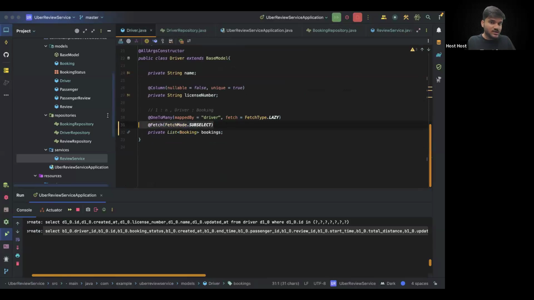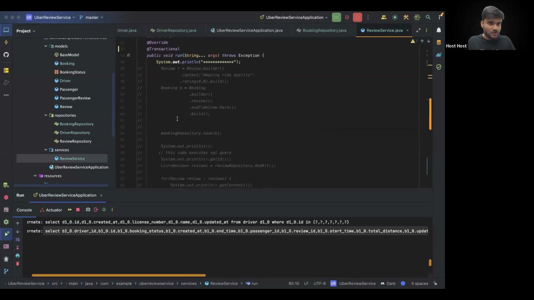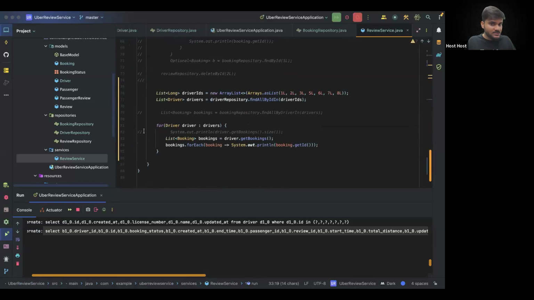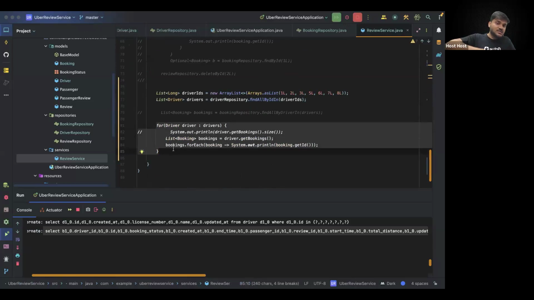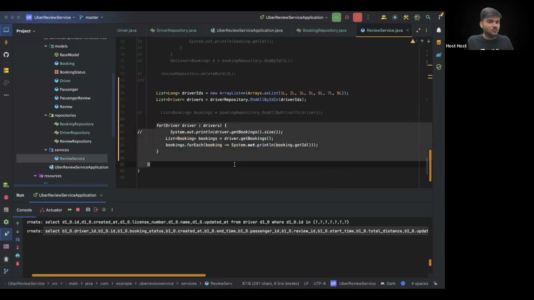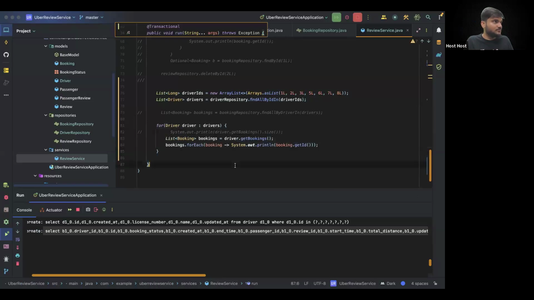The moment you make the fetch mode subselect and you execute this whole function as part of one transaction, it doesn't matter whether you have put it in a for loop or not, Spring Boot will automatically manage it. Instead of making SQL query calls again and again in a loop, it will make just one call and fetch the details of the bookings. And post that, you will be able to do whatever you want here. Are you able to get this point?